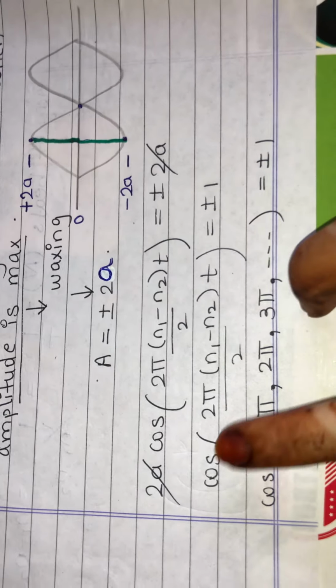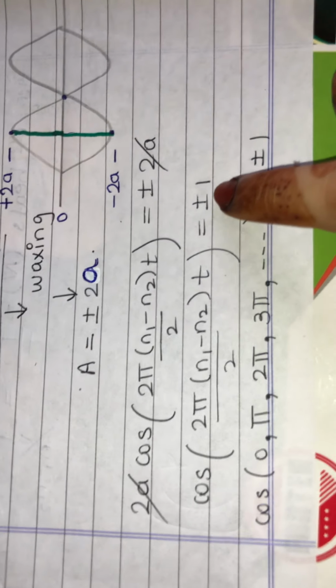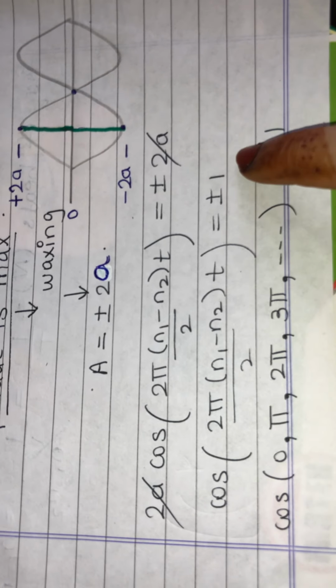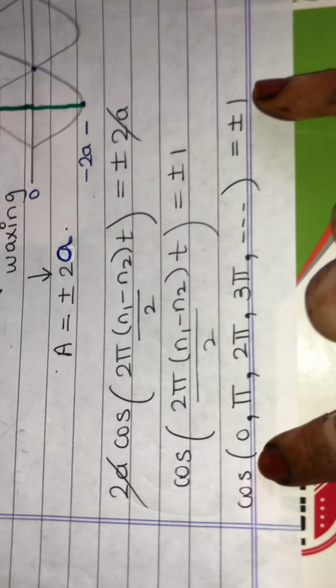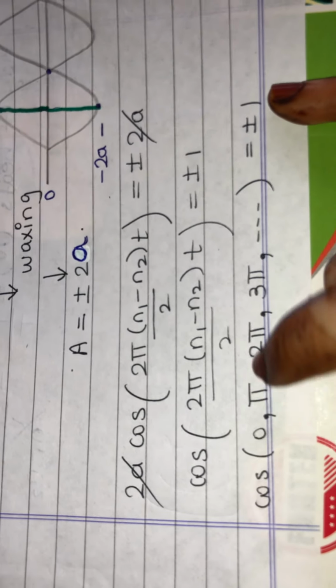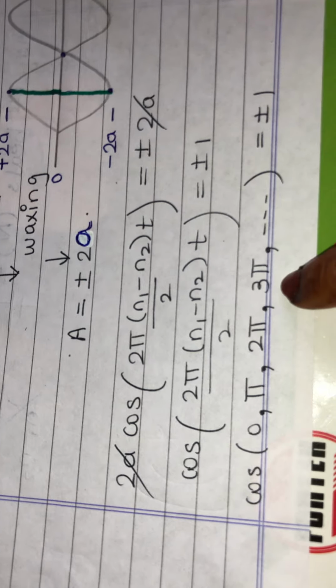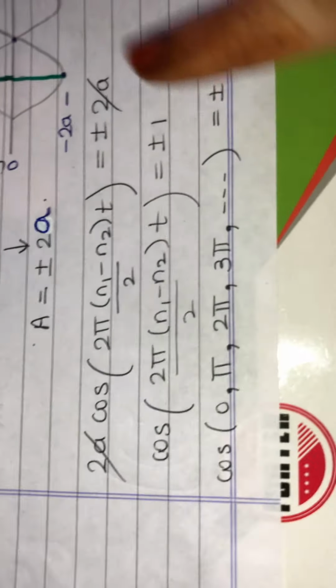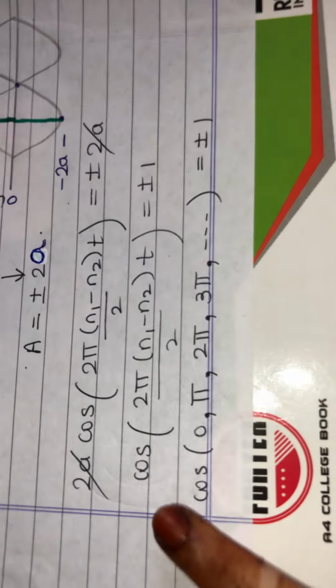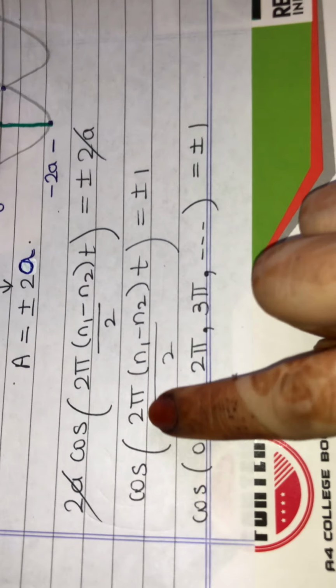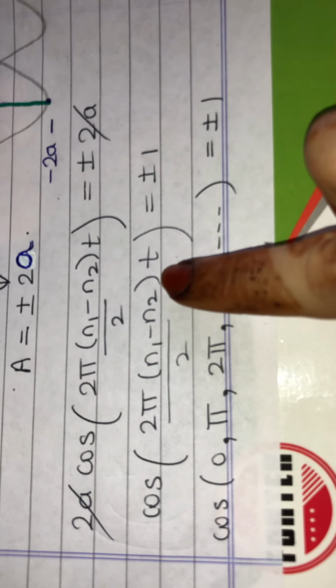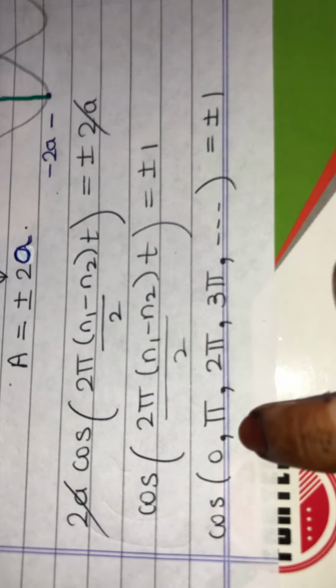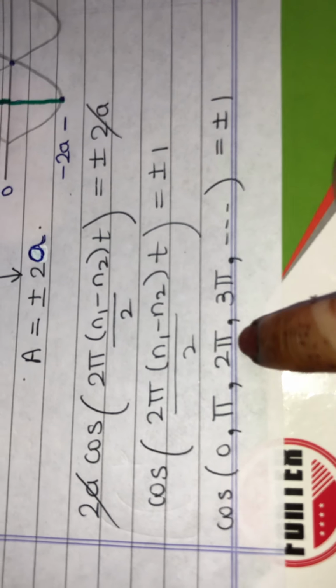Now which value of cos gives me the value +1 or -1? So cos 0 gives me +1, cos pi gives me -1, cos 2 pi gives me +1, cos 3 pi gives me -1. So what can I say? That 2 pi (n1 minus n2) t upon 2 is equal to 0, pi, 2 pi, 3 pi.